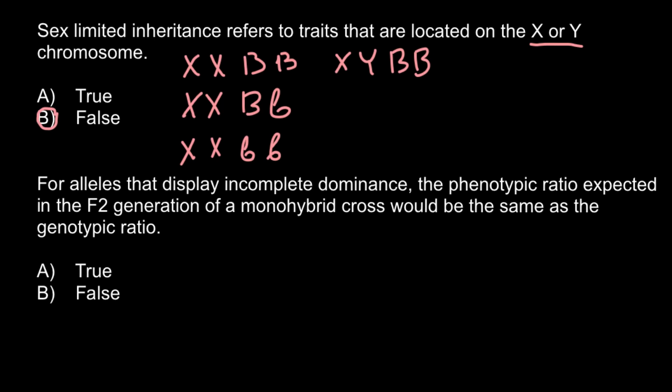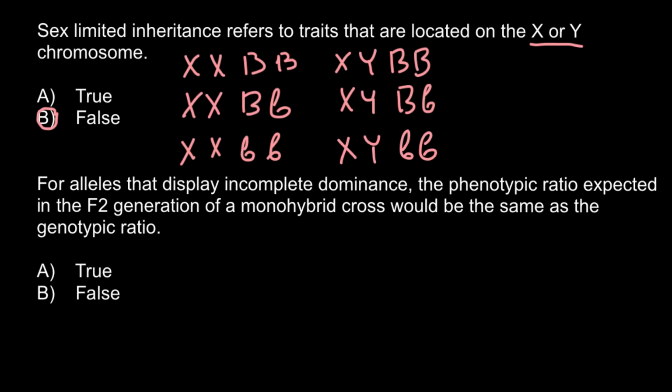And the male genotype can be, for example, XY and capital B, but still he wouldn't be able to produce milk, because this gene would be hypostatic, meaning that other genes would influence the expression of this allele. Another variant would be XY and capital B small b, and still, while the female would have milk and would be breastfeeding, the male wouldn't be. That genotype would be the same as the female's. And the last variant, XY and small b, also wouldn't be breastfeeding. So as you see, this is a sex-limited trait.